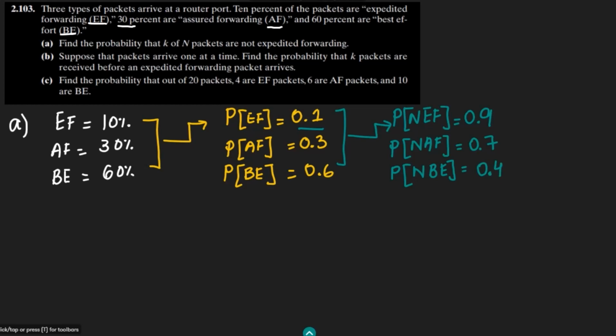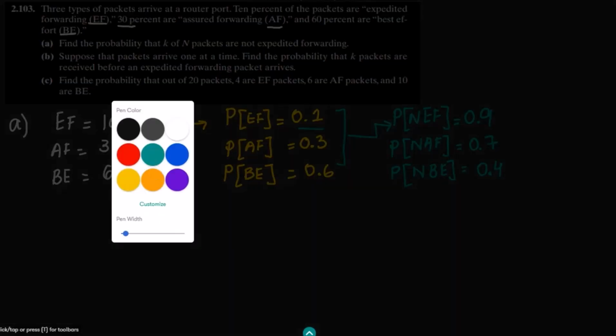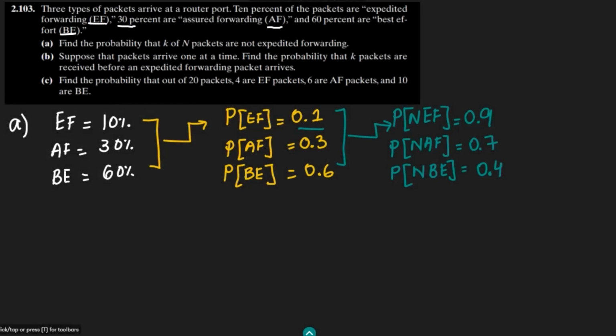Now we have this given data, and on the basis of this data, let us talk about part A of this question. Here we have to find the probability that k of n packets are not expedited forwarding. We have n packets in total, and out of these n packets, k should not be expedited forwarding.